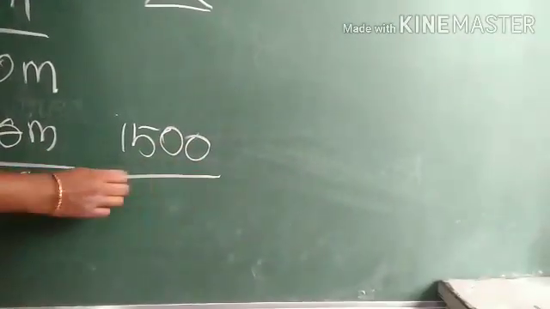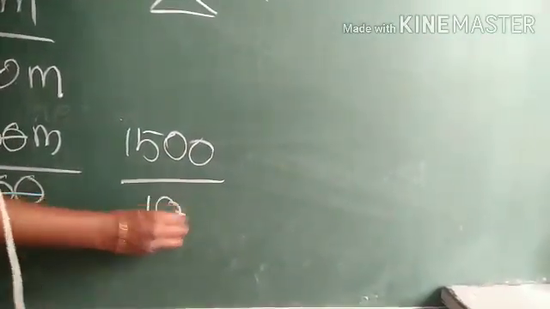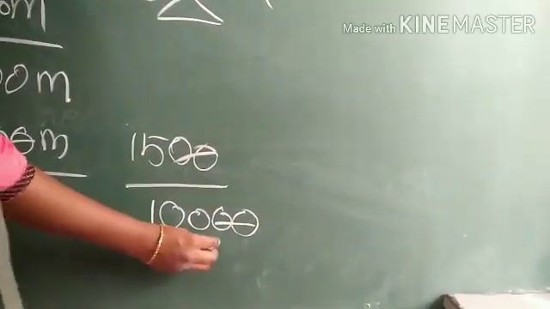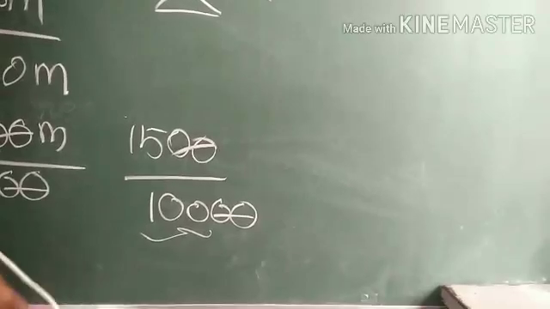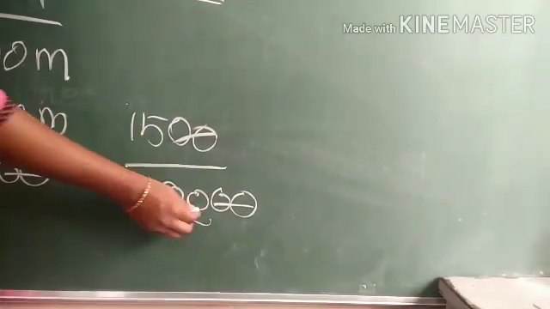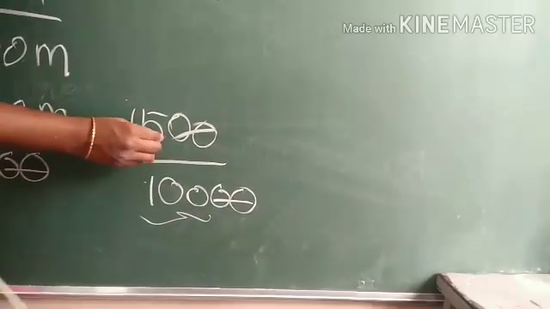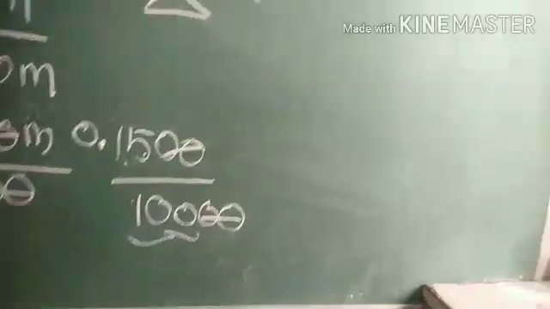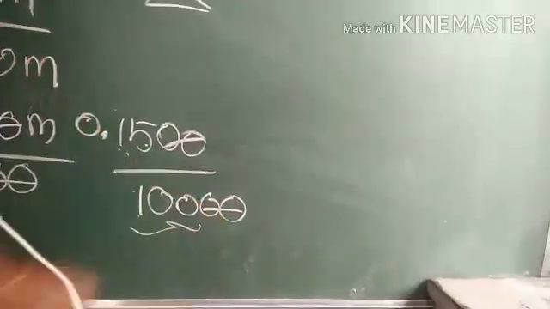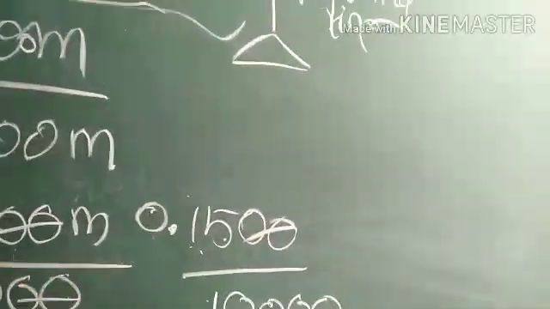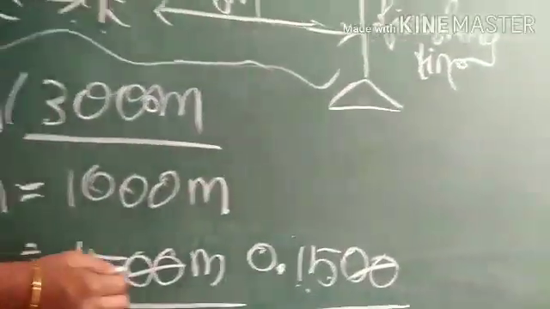For example, see children, if 1500 is divided by 10,000, 2 zeros cancel. Now it is 100 in the denominator. So you have to put the decimal point 2 digits from the right. That is 1, 2 here. So 0.15 is the answer if the denominator is 10,000. But in this problem there is 1000. In the numerator it is 1500.